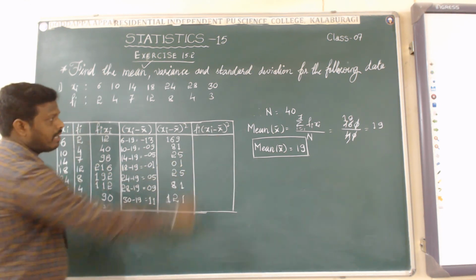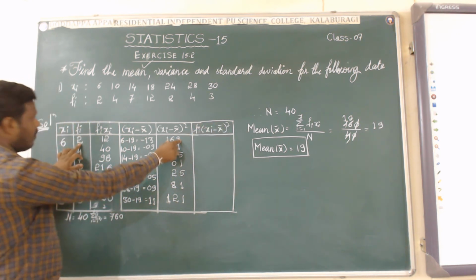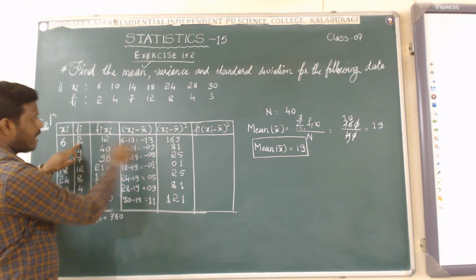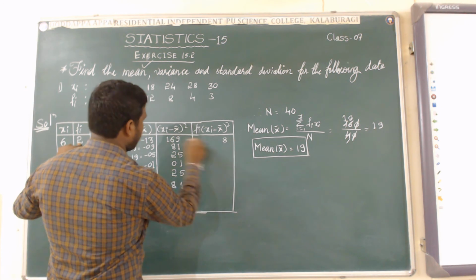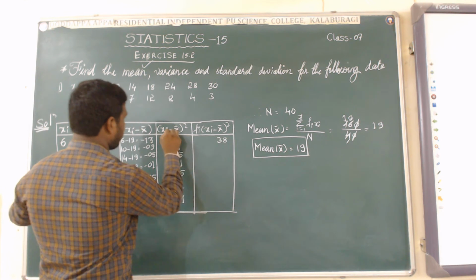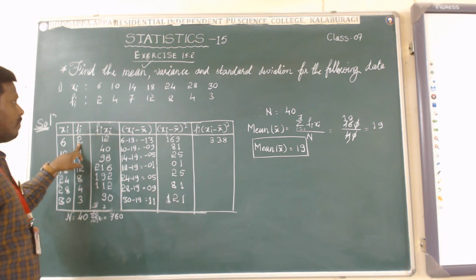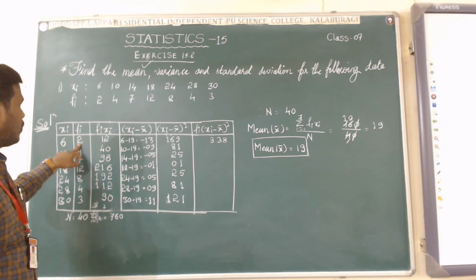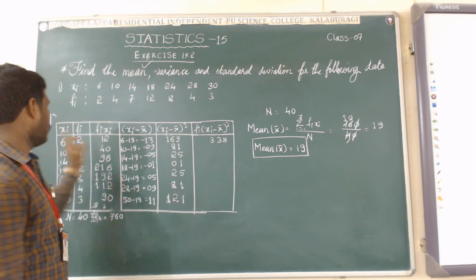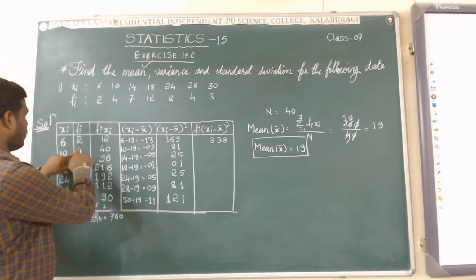So what do we do here? Fi into xi minus x bar whole square is there. We have to multiply this value with the fi values. Fi is 2. 2 into 169, I will multiply. 2 times 9 is 18, carry 1. 2 times 6 is 12 plus 1 is 13, carry 1. 2 times 1 is 2 plus 1 is 3. I hope that all of you are getting this. 338. First product found.